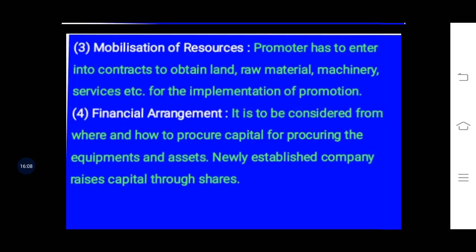So in this way, the promoter does all the required activity from the idea to the execution of the idea, and till the commencement of the company, every activity is performed by the promoter. So this is the first procedure.